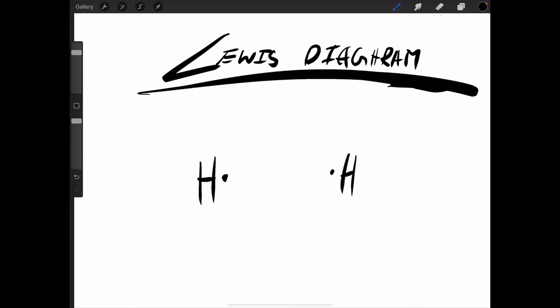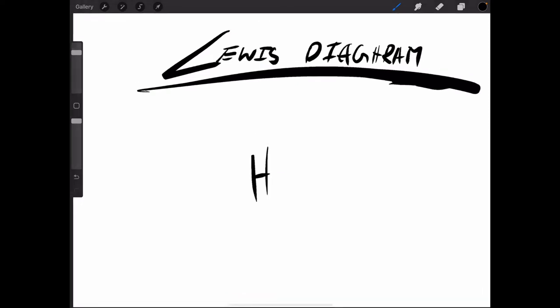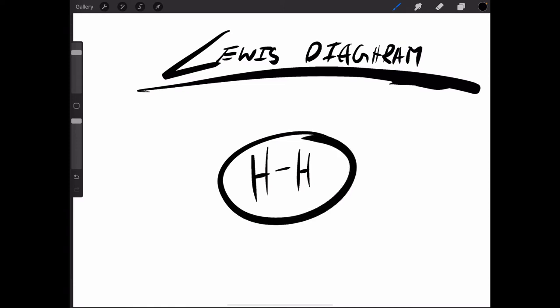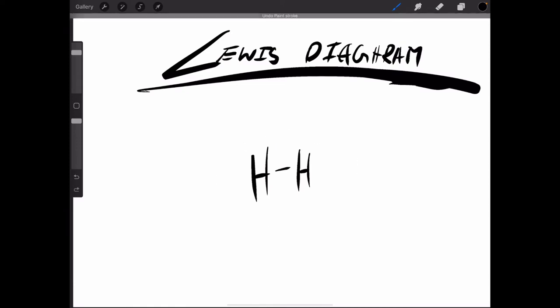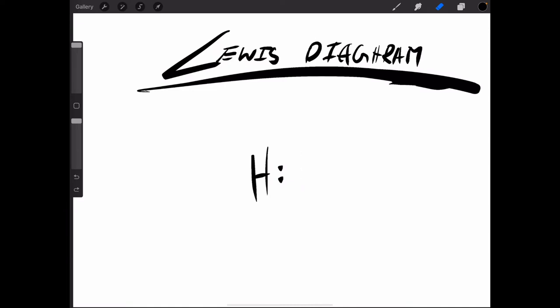So when we share these 2 electrons, it's a good way of documenting that the hydrogens have shared their electrons and now they both have 2. And we put it like this, a column, which can also become a line. So this means it's a single bond and it has 2 electrons in it. But then there is 4 electrons, or a double line.